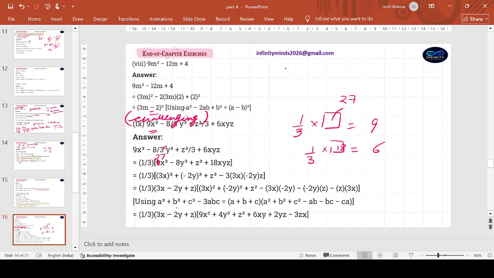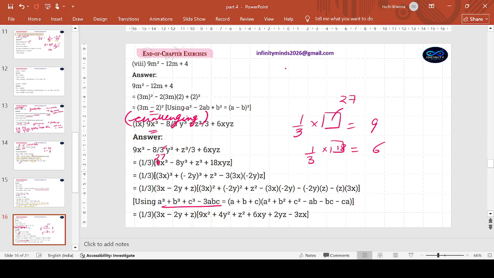Now I am able to make it resemble this particular form. Now it is able to come. Hence we will apply our identity now with 1 by 3 separately outside. So taking this 1 by 3 was the only challenge I was talking about, and what to write inside is also there to be emphasized.